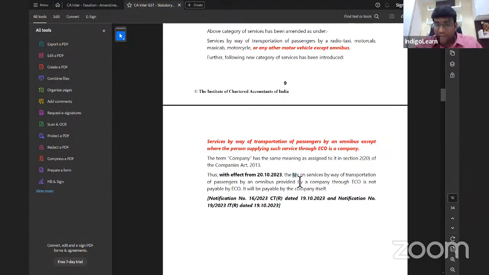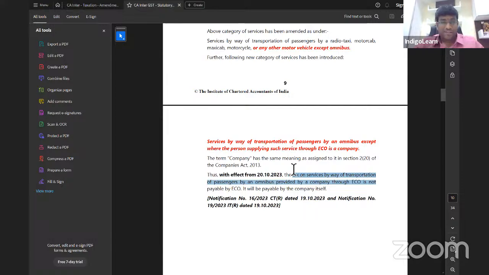Tax on services by way of transportation of passengers by way of omnibus provided by a company through ECO is not payable by ECO. It will be payable by the company itself. That is the amendment. You got the point, everybody? That's it.